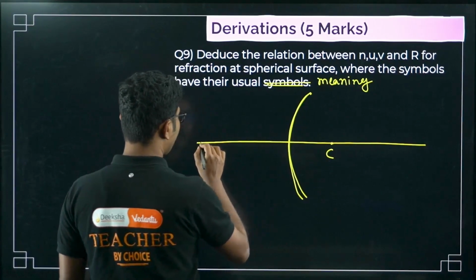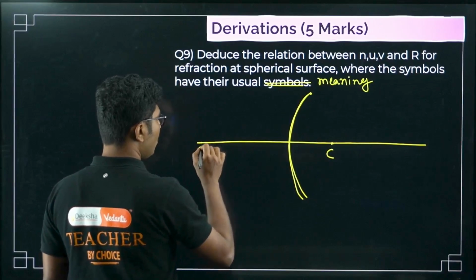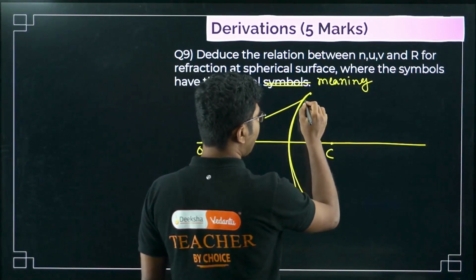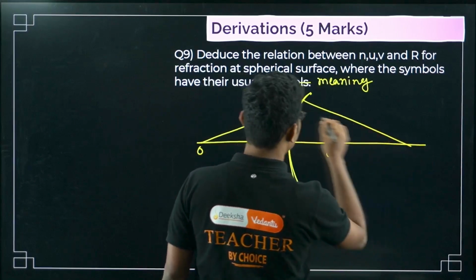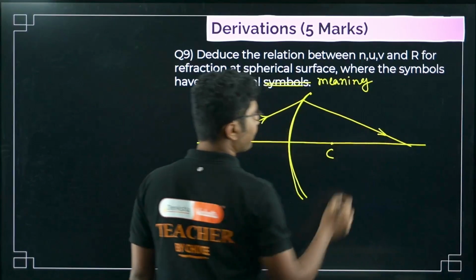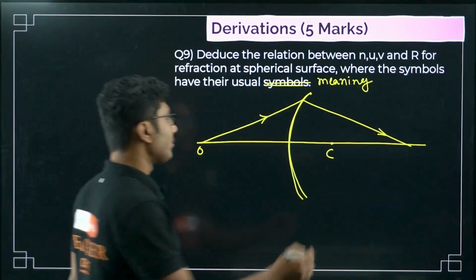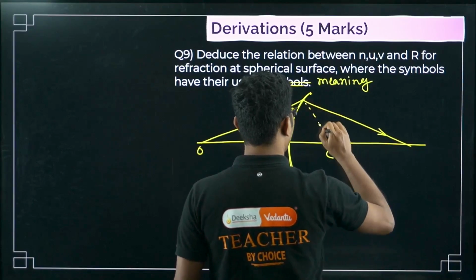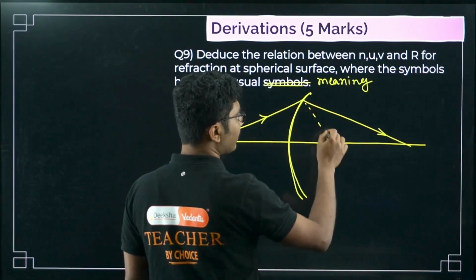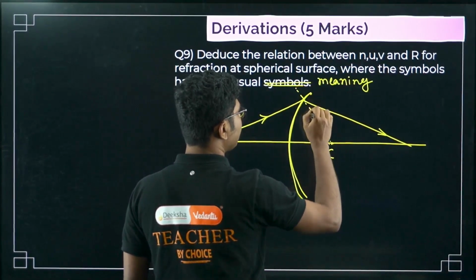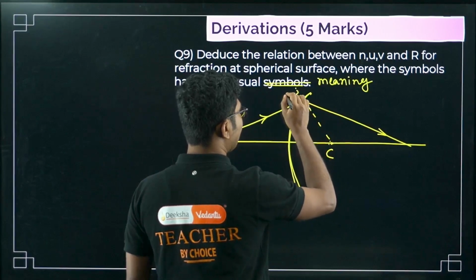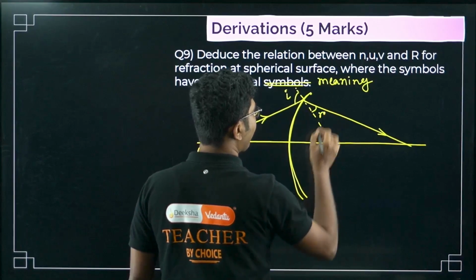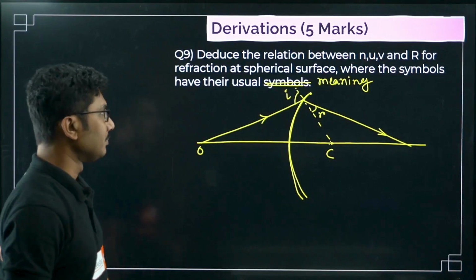So suppose this is an object, say O, light is falling, this is the mirror, and this is the incident light, this is the reflected light. Now if you join the center of curvature to this point, this will be a normal at this point. That is why it is called center of curvature. So normal at this point means this angle will be angle of incidence and this angle will be angle of refraction. Very important to remember.